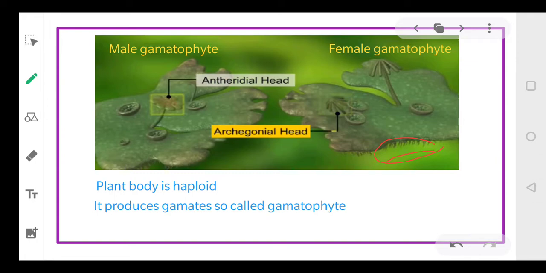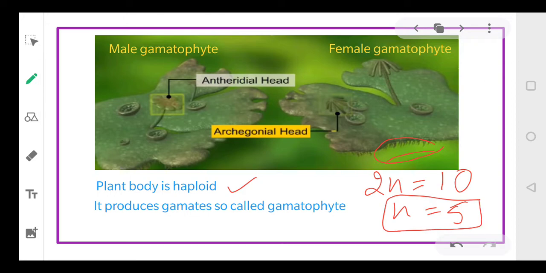The plant body of the bryophyte is haploid. Haploid means it contains half the number of chromosomes. Suppose 2n is equal to 10, then n will be equal to 5. That is called a haploid condition. This haploid plant body produces gametes, so it is referred to as a gametophyte.